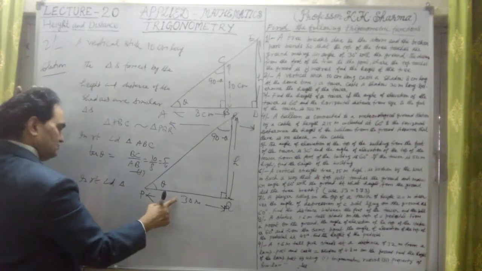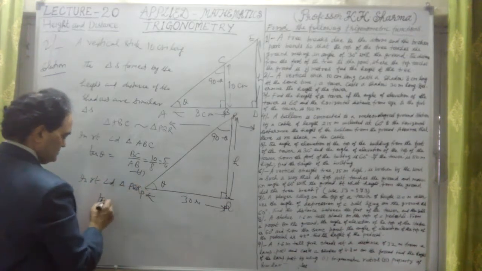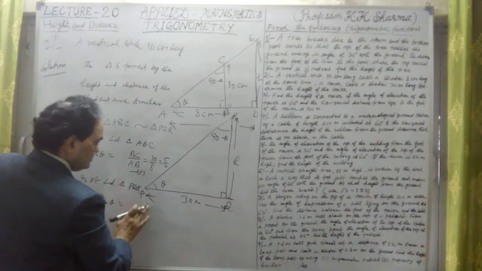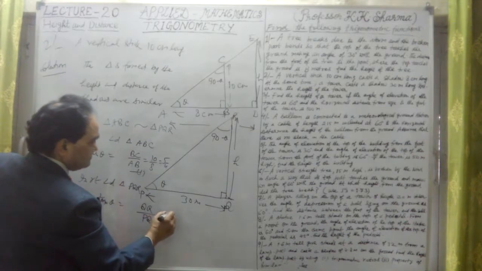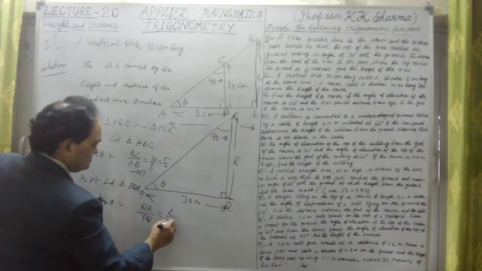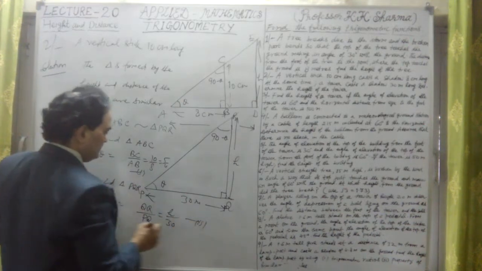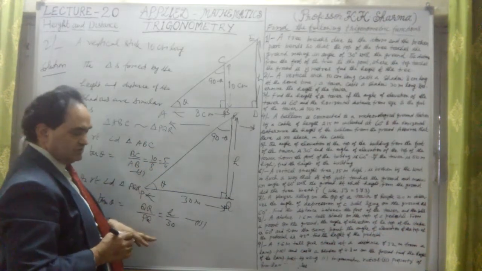second one, this one, in right angle triangle PQR, let me take tan theta is equal to, this is also tan theta we are calculating, this upon this, which is h upon, first let me write the sides, QR upon PQ. That means this is h upon 30, the second equation. So from first and second equation we see tan theta, this is 5 by 4, and here it is h by 30.